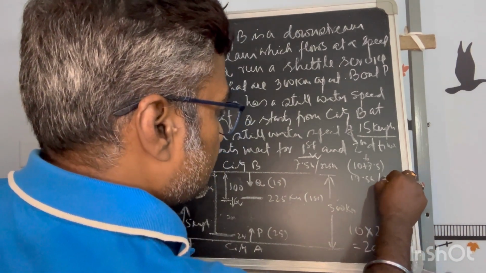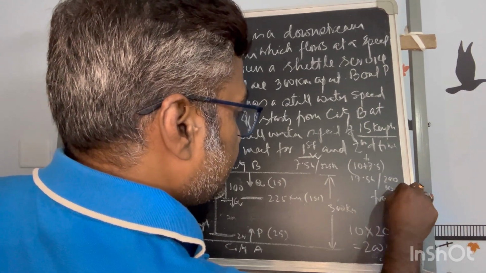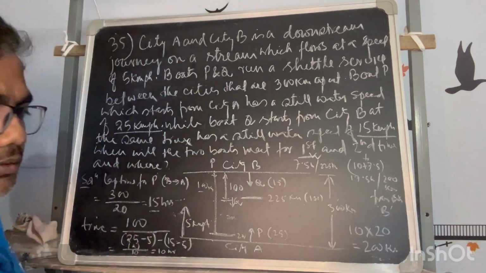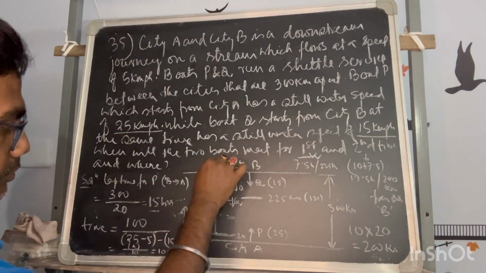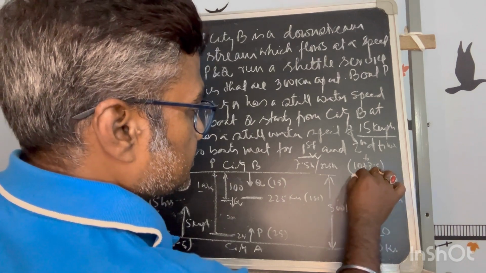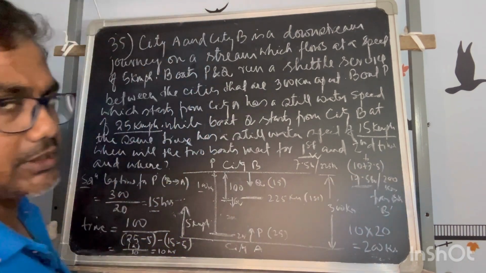So that is 200 kilometer from bank B. So the position is 200 kilometer from bank B, but that is 17.5 hours from the starting of the journey.